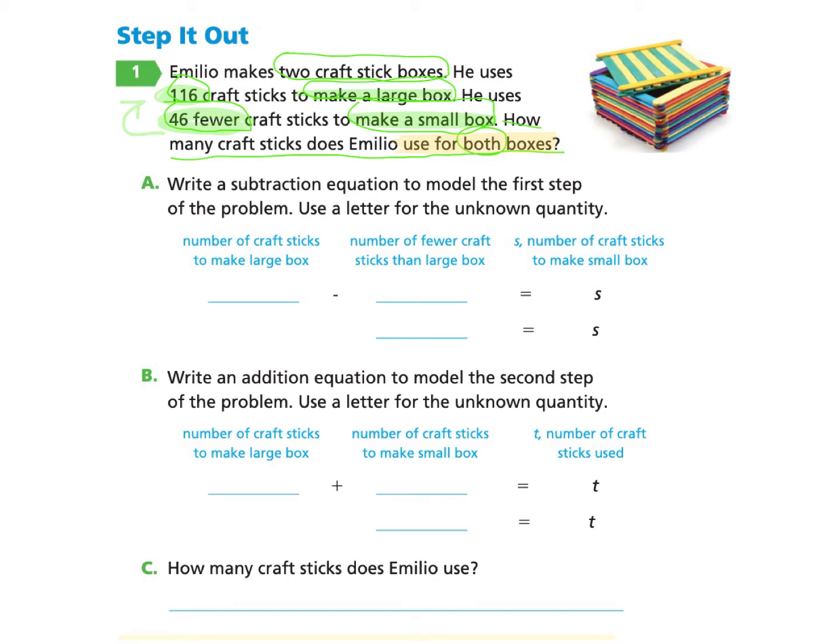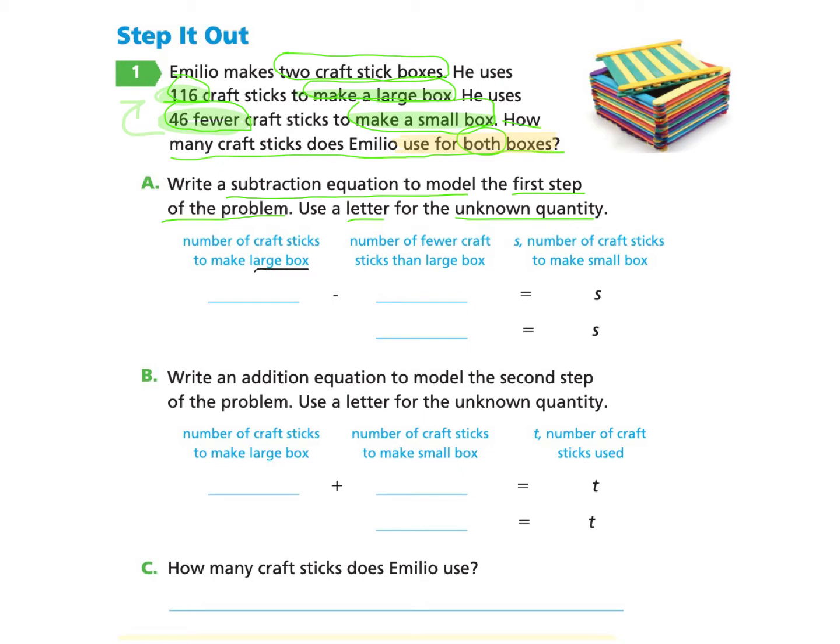So we are going to start with part A that says write a subtraction equation to model the first step of the problem. Use a letter for the unknown quantity. And so we are going to start by filling out this information. So the first part says, number of craft sticks used to make a large box.